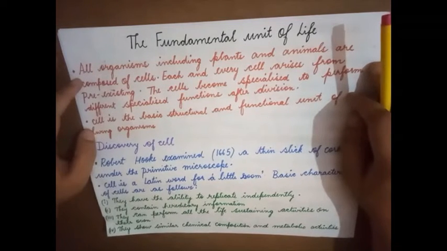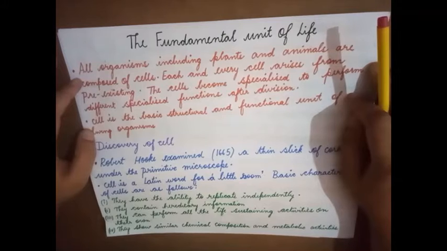The cells become specialized to perform different specialized functions after division. Once the division has taken place, the cells are grouped together to form tissues in higher organisms, tissues are grouped to form organs, and finally the organ system. Each one has taken up a specialized function.